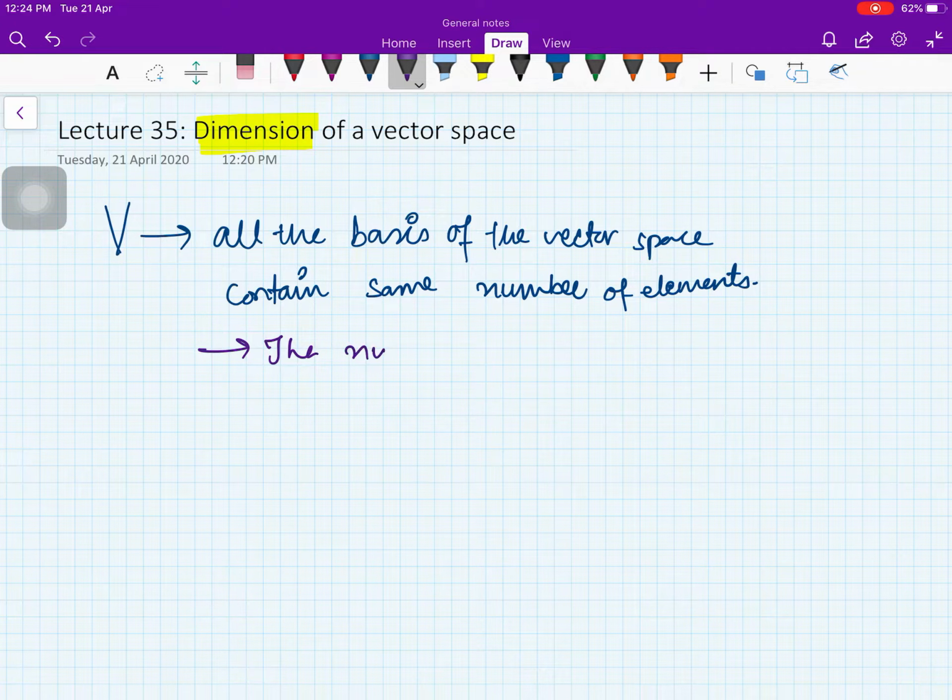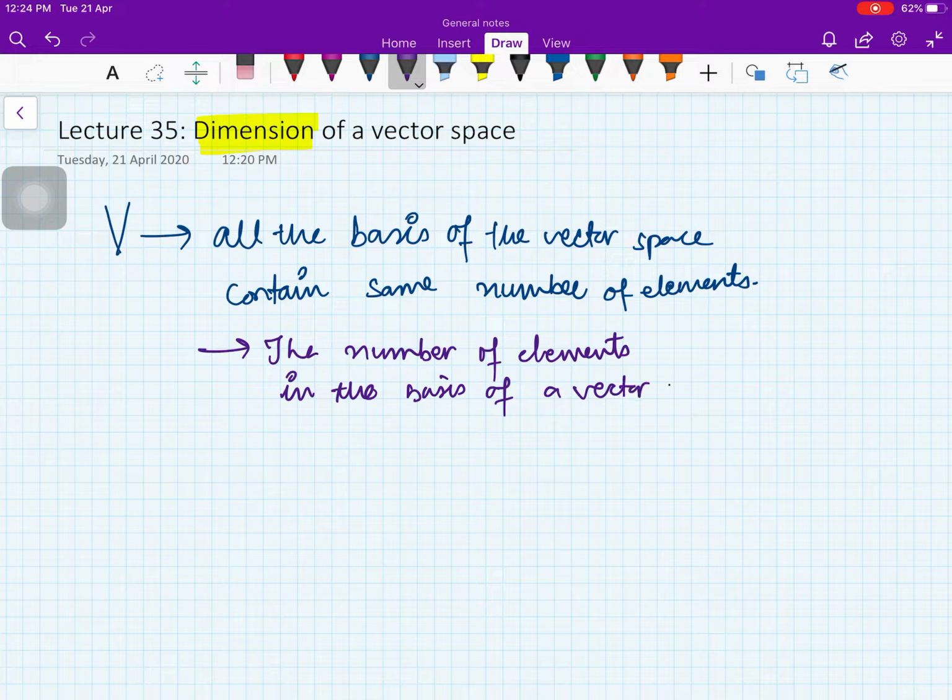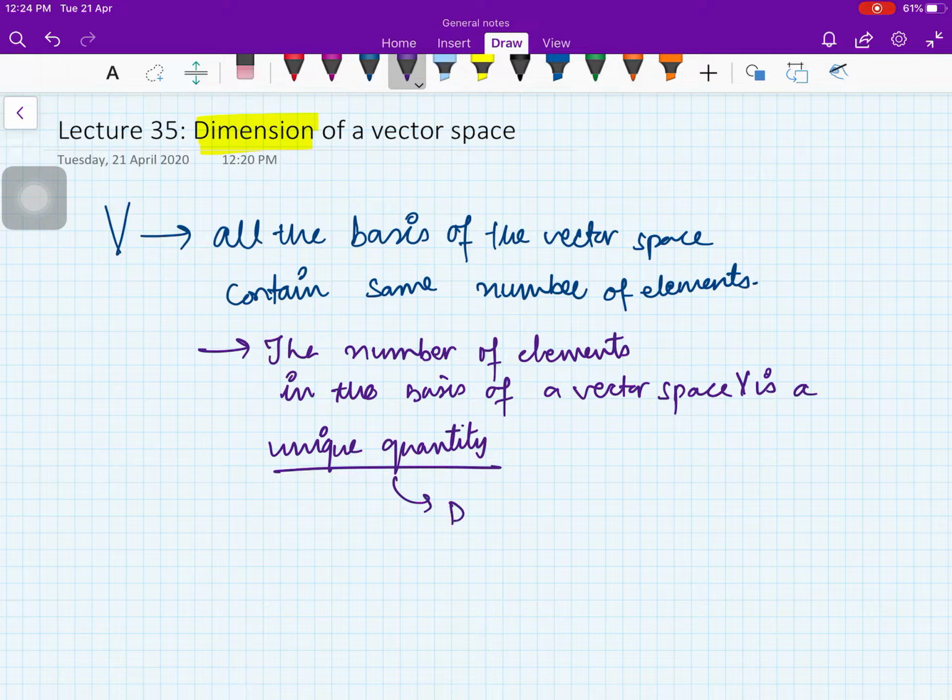Therefore, the number of elements in the bases of a vector space V is a unique quantity, and hence we can put a name for it, and we call that unique quantity the dimension of the vector space.